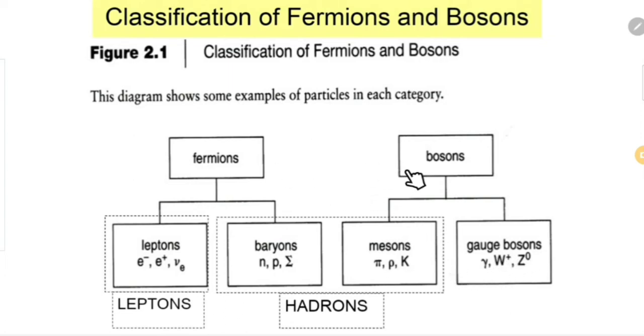So this is one classification based on the spin of the particle. Two categories, fermions and bosons. Fermions are again divided into leptons and baryons. Similarly, bosons can be divided into mesons and gauge bosons.